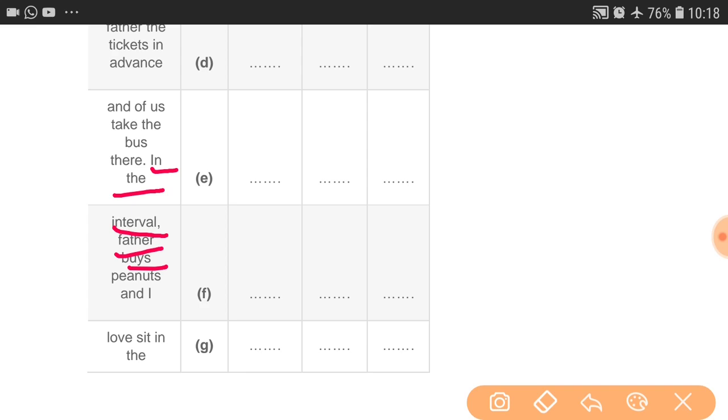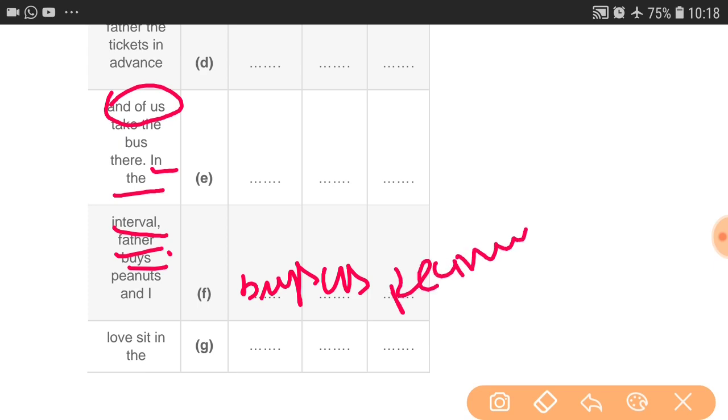Buys us. Here we have to mind this thing, like "and all of us". It means us is also missing here. So us is missing. Buys in the before column, us in the word column, peanuts in the after column. Clear?